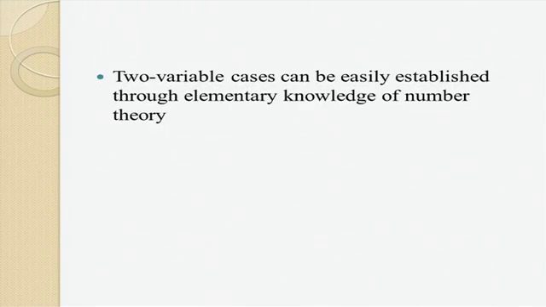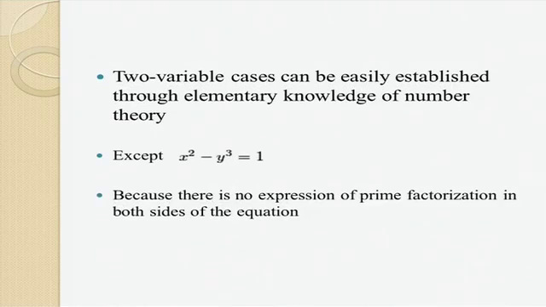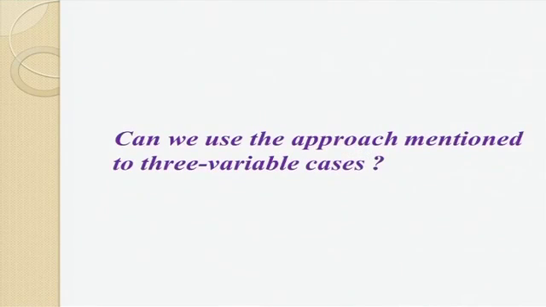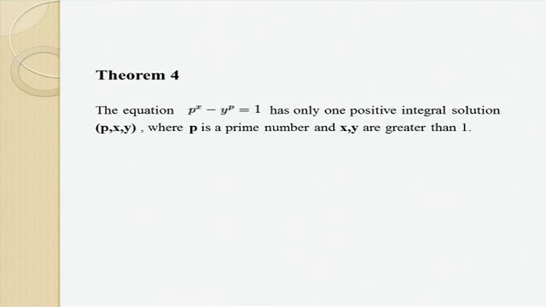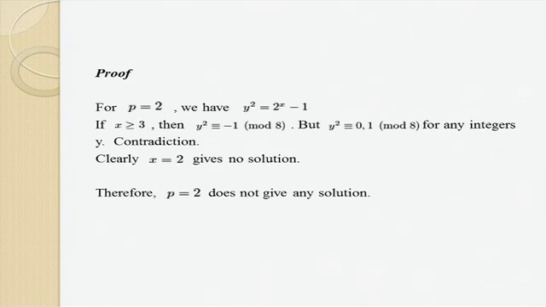The 2-variable cases can be obtained easily by elementary knowledge, except this one, because there is no expression of prime factorization involved. So can we use our approach for 3-variable cases? And the answer is positive. This is theorem 4: p to the power x minus y to the power p equal to 1, where p is a prime. Firstly, I check the case p equal to 2.